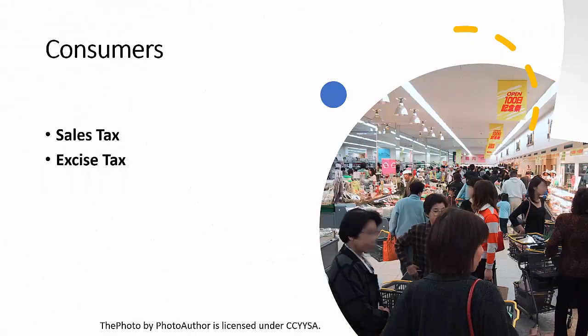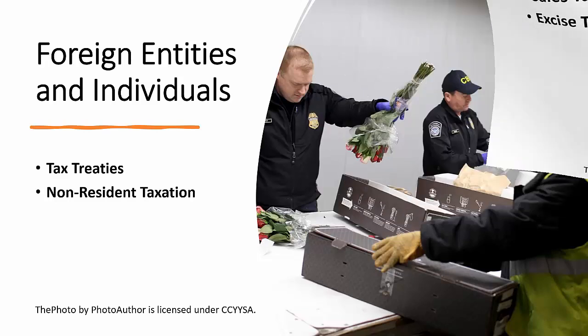9. Consumers. Sales tax. Consumers pay sales tax on the purchase of goods and services. The rate and applicability of sales tax vary by jurisdiction and type of product or service. Excise tax. Consumers indirectly pay excise taxes on certain products, such as fuel, tobacco, and alcohol, which are included in the purchase price.